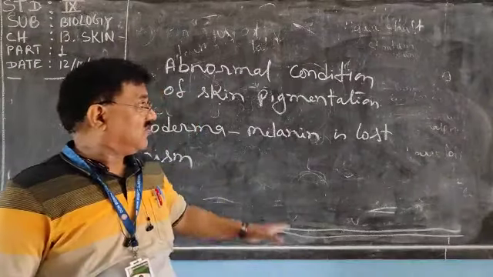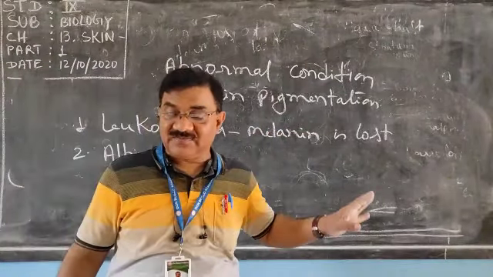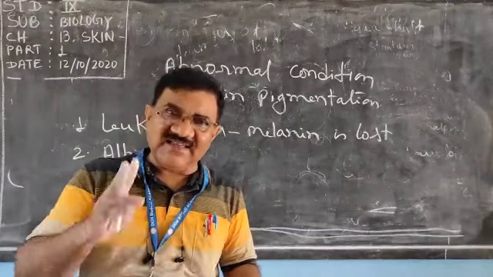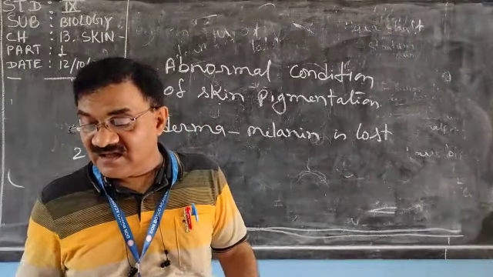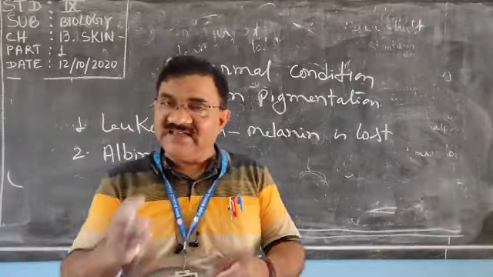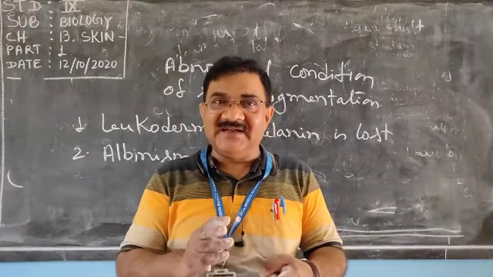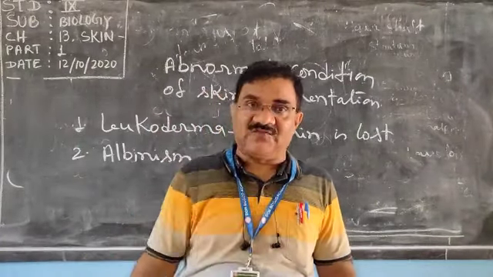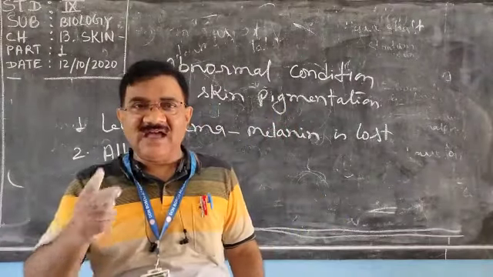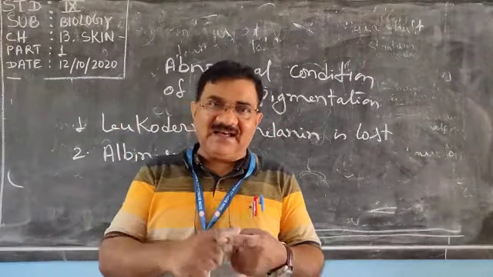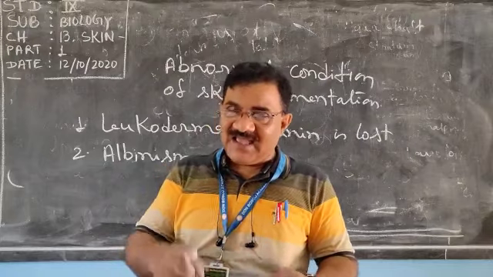So dear children, what we have discussed today is that human skin has two components, skin proper and derivatives of skin. Skin proper has two parts, epidermis and dermis.